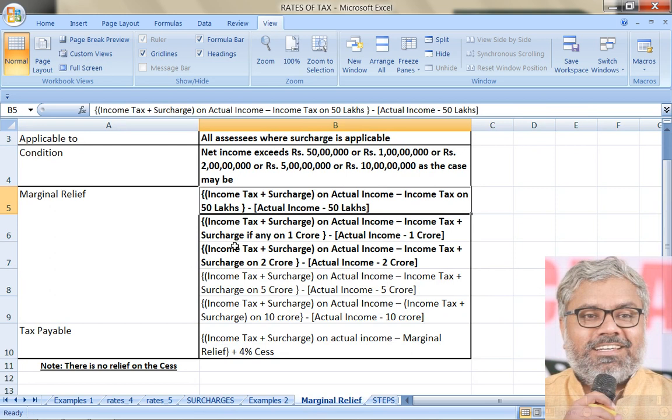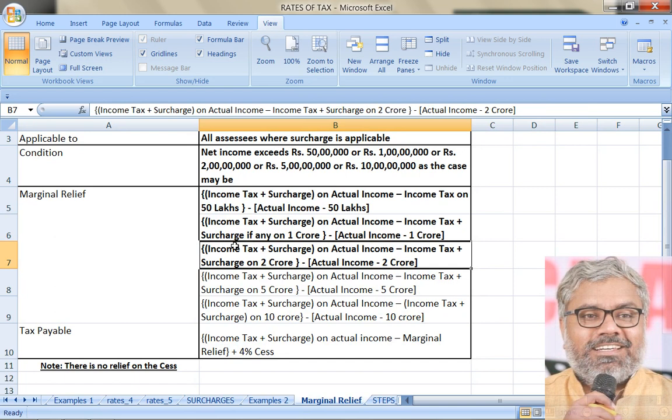So this one, first case, is applicable when the income exceeds marginally 50 lakhs. The second case is applicable when the income is exceeding marginally, little bit, exceeding 1 crore. This is applicable for everybody. 2 crores is not applicable for everybody, only for individuals. If the income marginally exceeds 2 crores, then it is applicable for individuals. In that case, marginal relief has to be calculated like this.